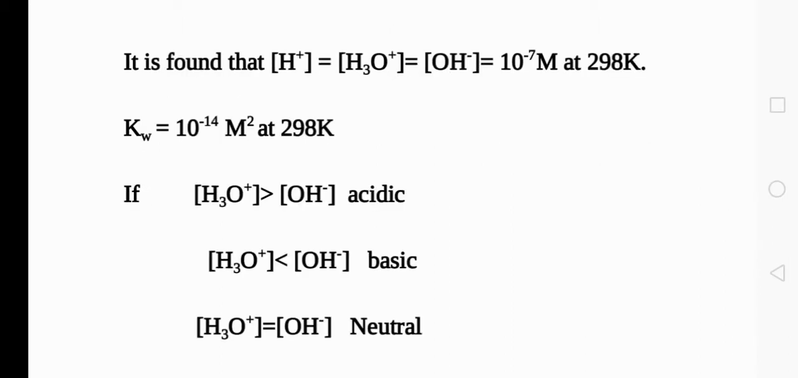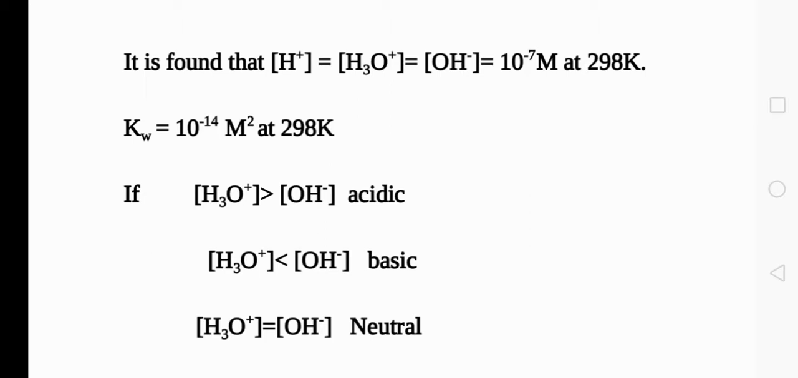It is found that the molar concentration of H plus will be equal to that of H3O plus. That will always be equal at any temperature, and it is equal to OH minus ion concentration, which is equal to 10 raised to minus 7 molar at 298 Kelvin. The value is 10 raised to minus 7 only if the temperature is 298 Kelvin. So Kw, the ionic product of water, is equal to 10 raised to minus 14 molar square at 298 Kelvin.